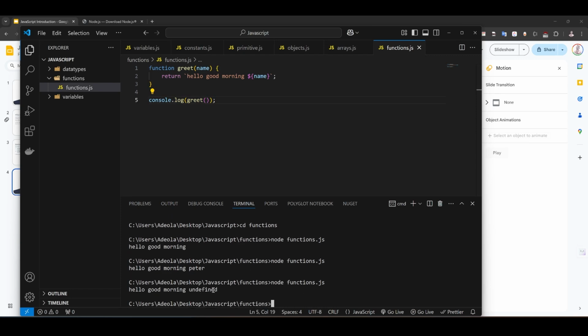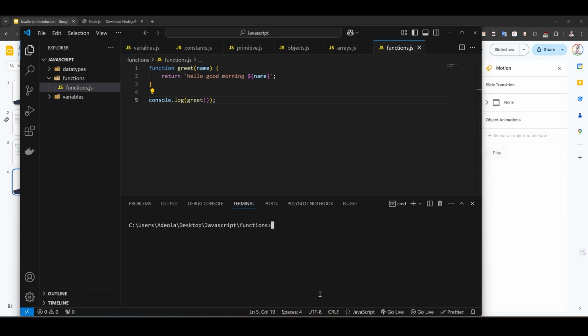You say hello, good morning, undefined, because the name is not defined. So the name automatically becomes undefined. I believe you understand from when we were doing our data types, when I was mentioning undefined, that once the value is not defined, it's automatically regarded as undefined. So that's what happened here.